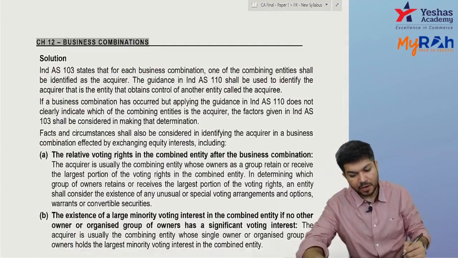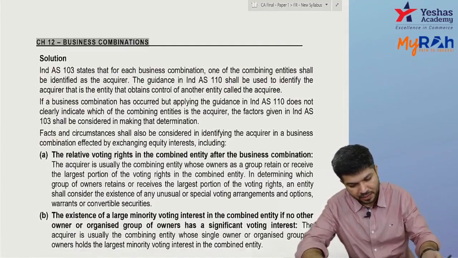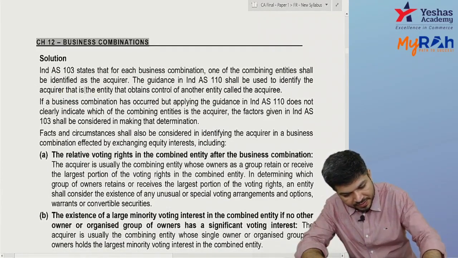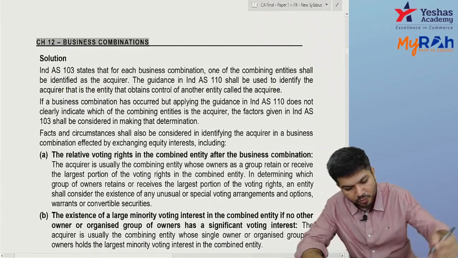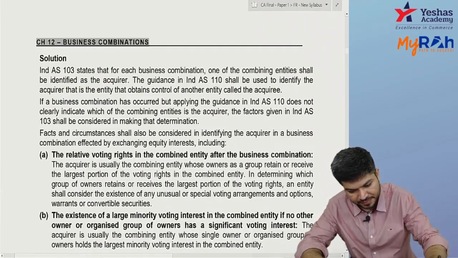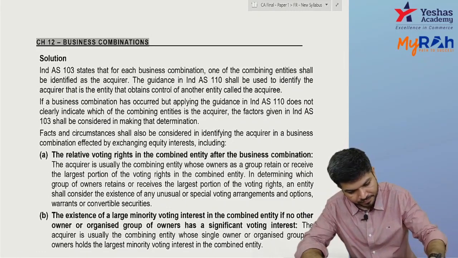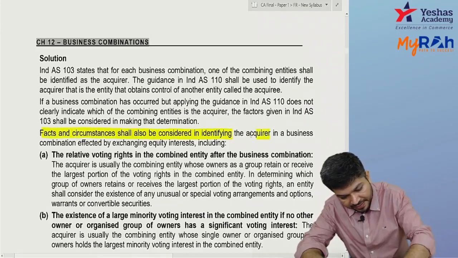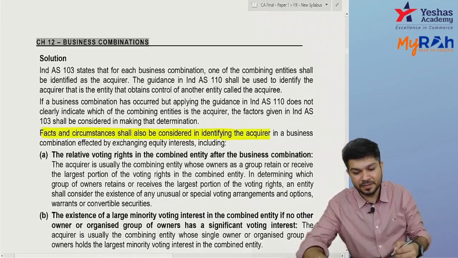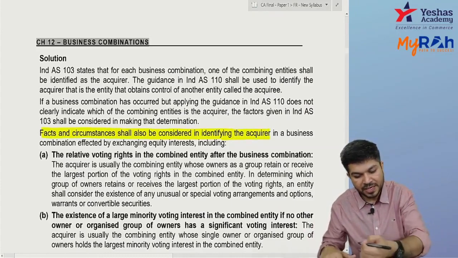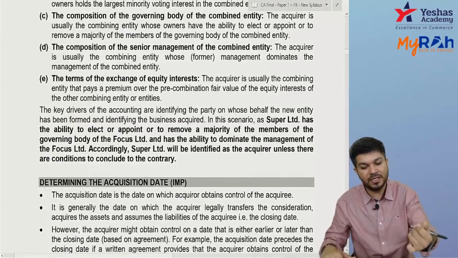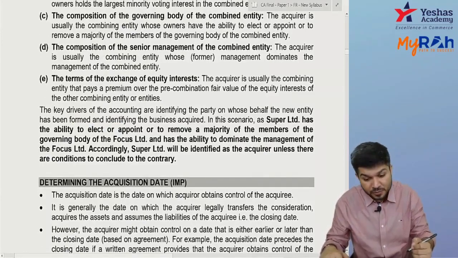But how do we write the answer? As per the standard, the acquirer is the entity that obtains control over another entity, and facts and circumstances shall be considered in identifying the acquirer. We already did these facts and circumstances: relative voting rights in the combined entity, existence of a large minority, composition of the governing body, composition of senior management, terms of exchange.